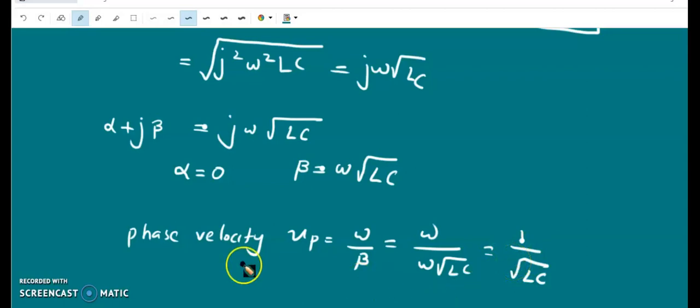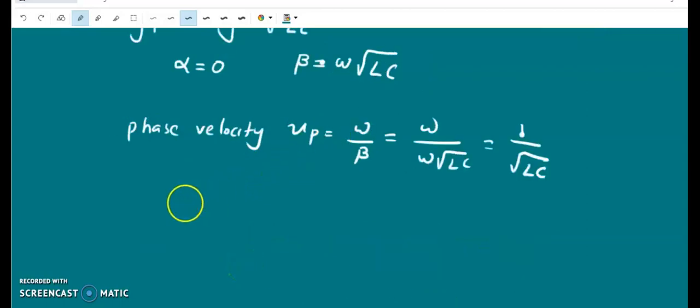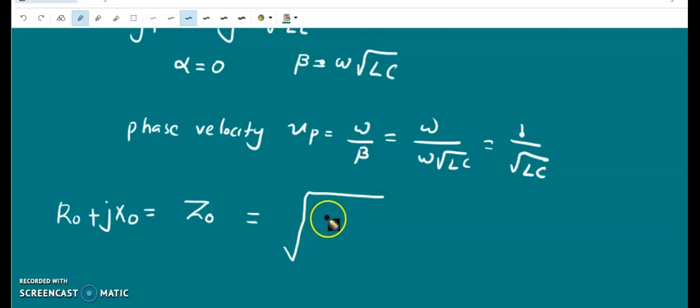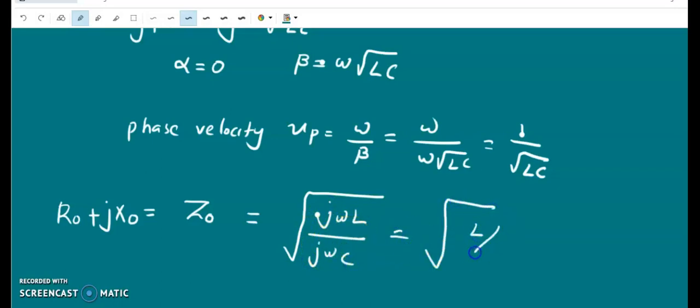And the characteristic impedance for this case, Z0, can be written as a real part, which is resistance, and the imaginary part, which is reactance. So Z0 in this case is equal to root of j omega L divided by 0 plus j omega C. J omega cancels, which is root of L by C. So it's a constant, and we can see that it has got real part only.